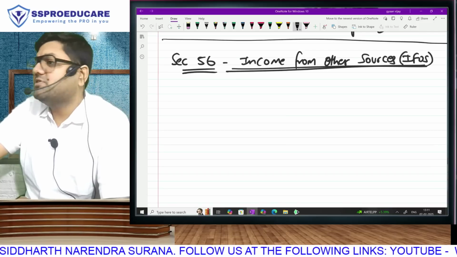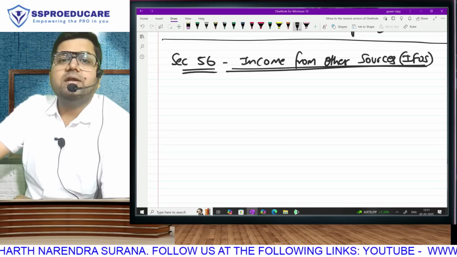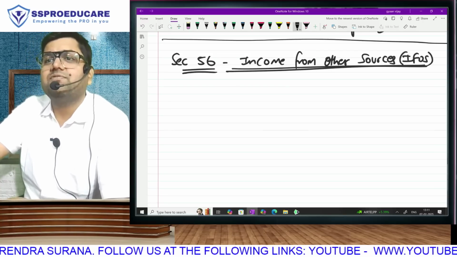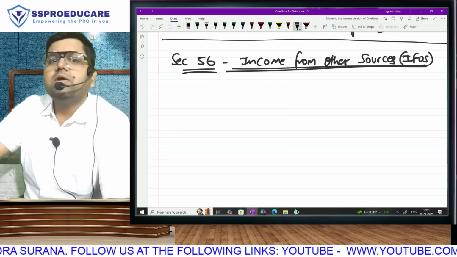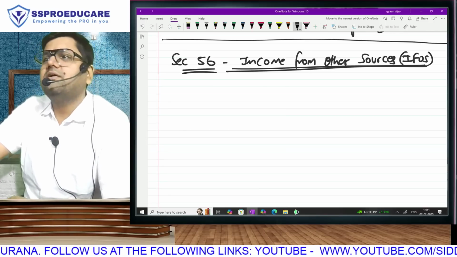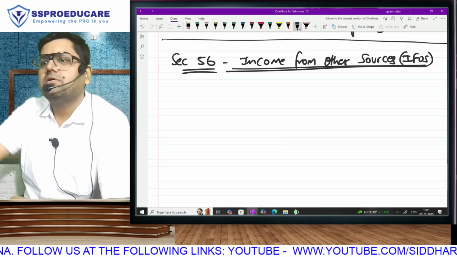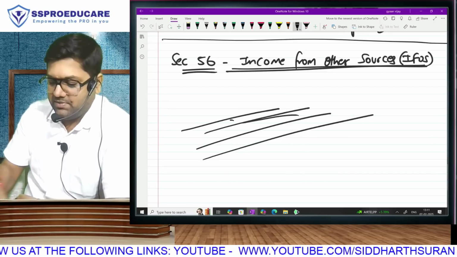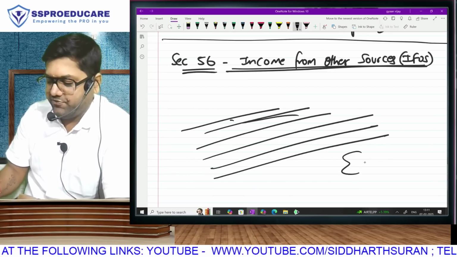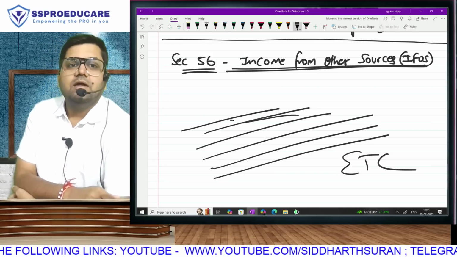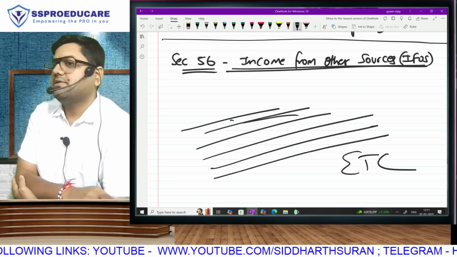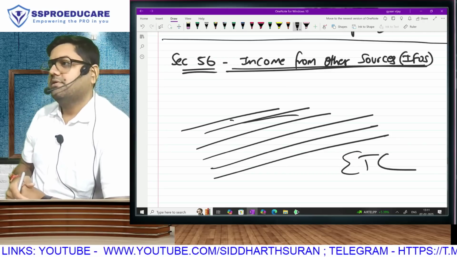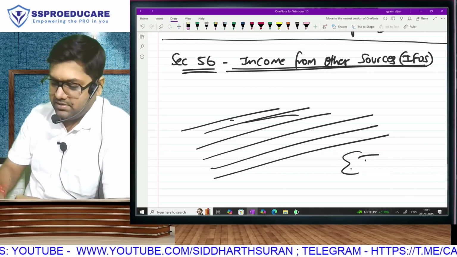There are so many incomes which are not covered anywhere. And after a point, income tax law is like, sir, how many heads we will make? We'll get sick and tired making head after head after head. So income tax law is basically doing what we all used to do in school. List states of India: Andhra Pradesh, Bihar, Telangana, Maharashtra, Gujarat, Odisha. End of thinking capacity. ETC. This chapter is ETC.